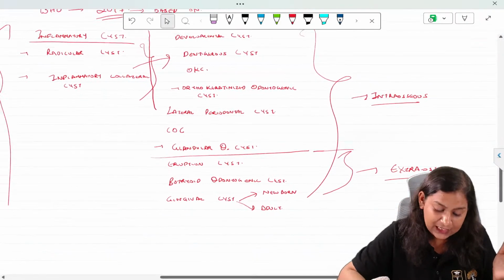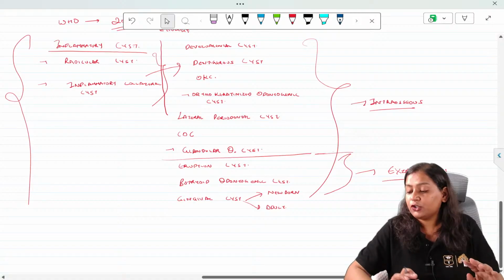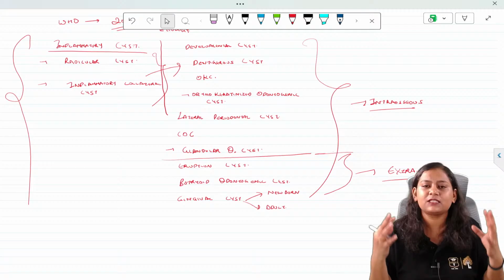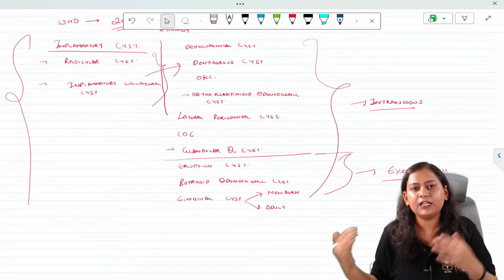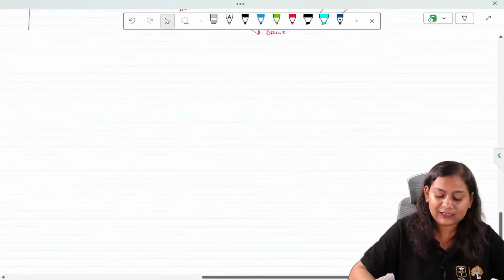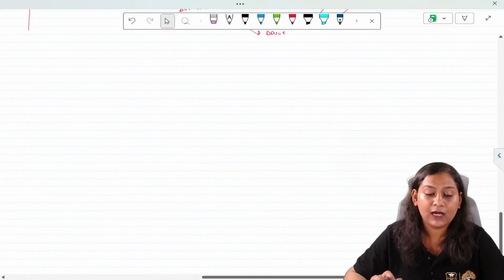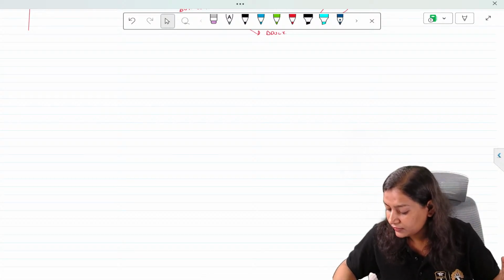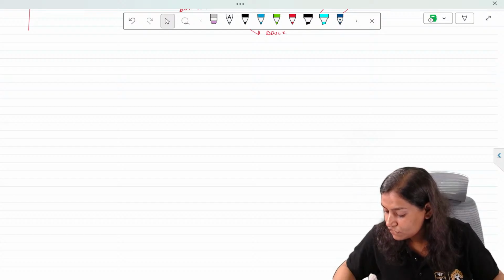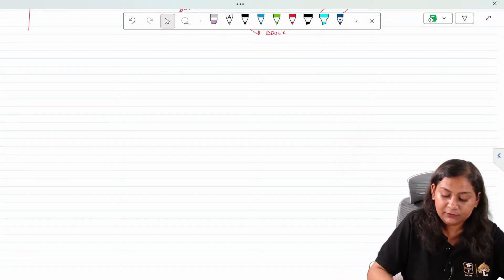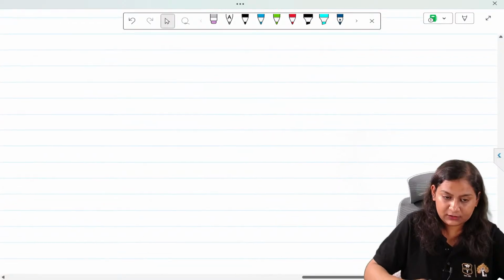Okay, so this classification is very important, and do not panic by looking at it. Once we go through one cyst in detail, you will revise and you will be able to recall all this classification. Now let's start with the radicular cyst. So is everyone comfortable with me? Okay, now coming to the radicular cyst.